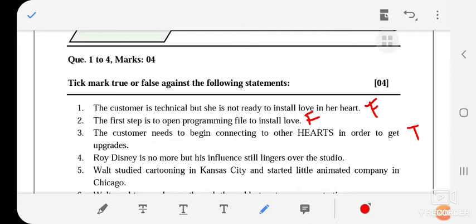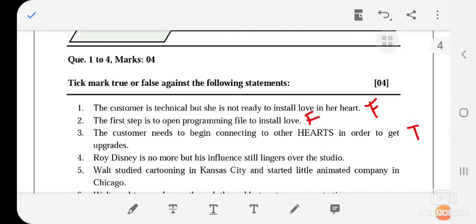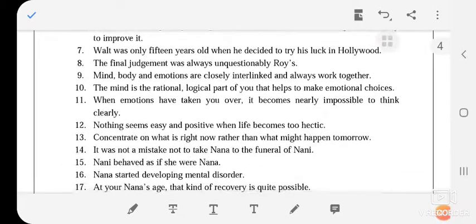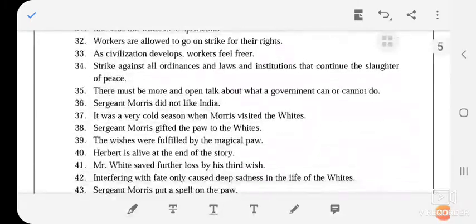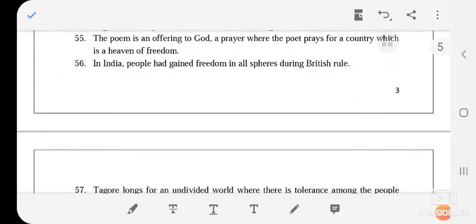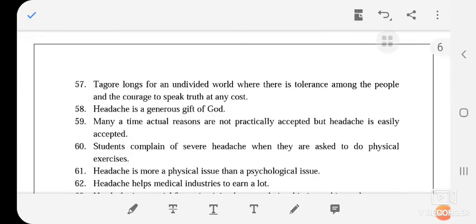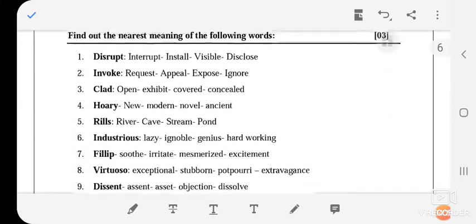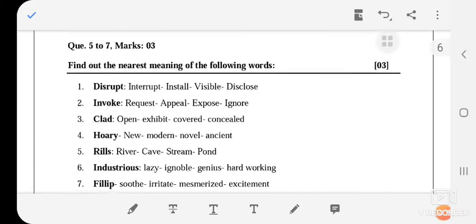Okay, I am going to discuss the similar words. The question is asked up to 5 to 7. We are going to discuss those words.